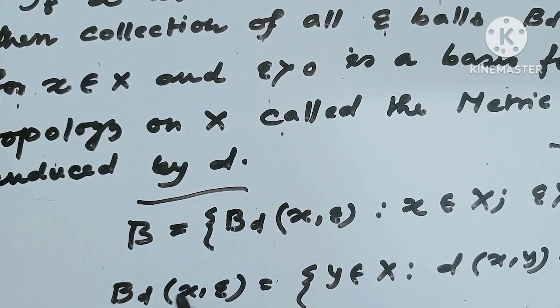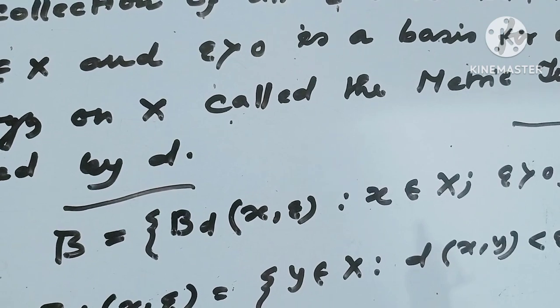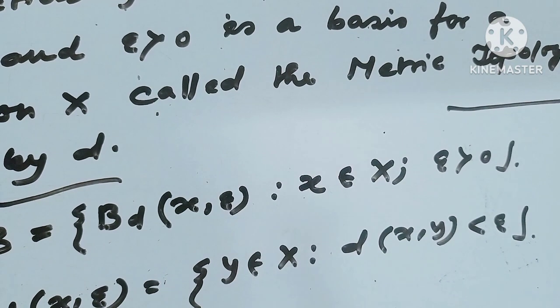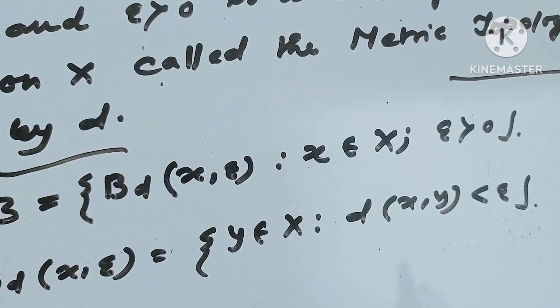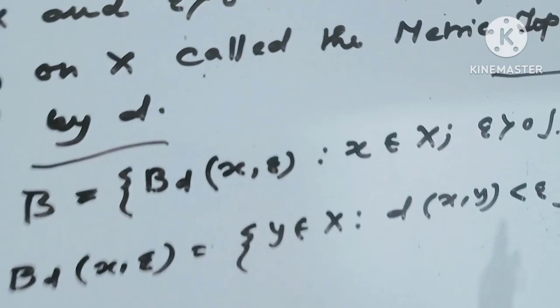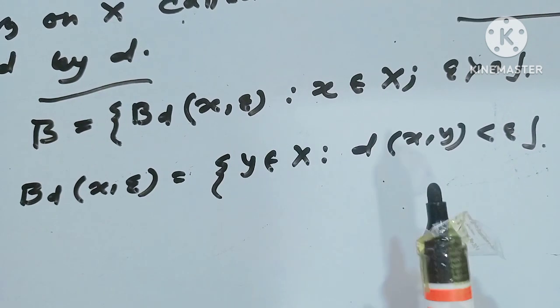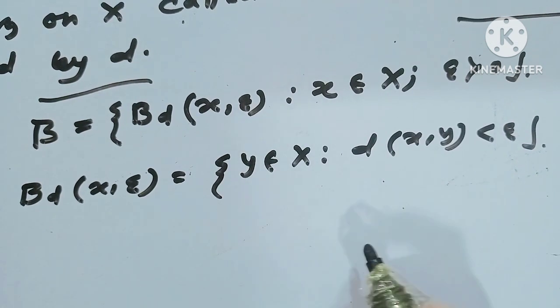That means B equals those balls B_d(x, epsilon) for each x in X and epsilon greater than 0, and B_d(x, epsilon) means the set of those y in X such that d(x,y) is less than epsilon.